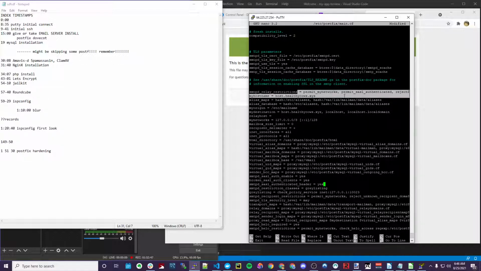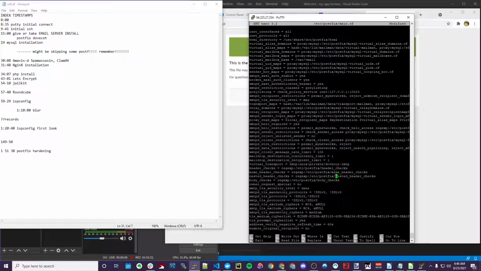SASL only and then reject. Permit my networks for relaying, SMTPD. We have aliases. We're not going to build any aliases, so we're not going to look at those. My origin. I wonder. I don't remember if it's irrelevant, whatever. My destination, host 127. Let's scan. Virtual mailboxes we're not using.